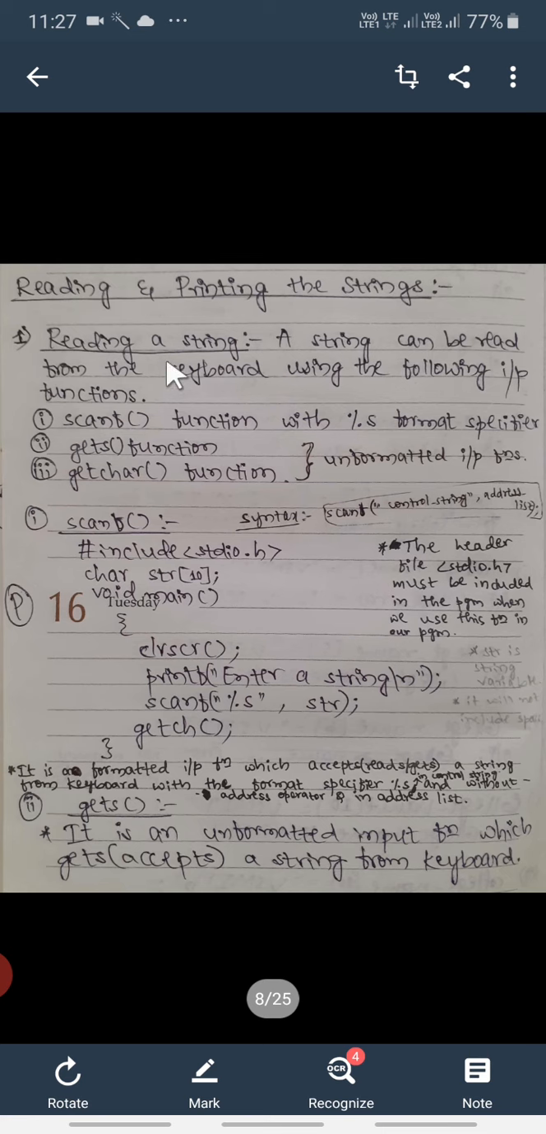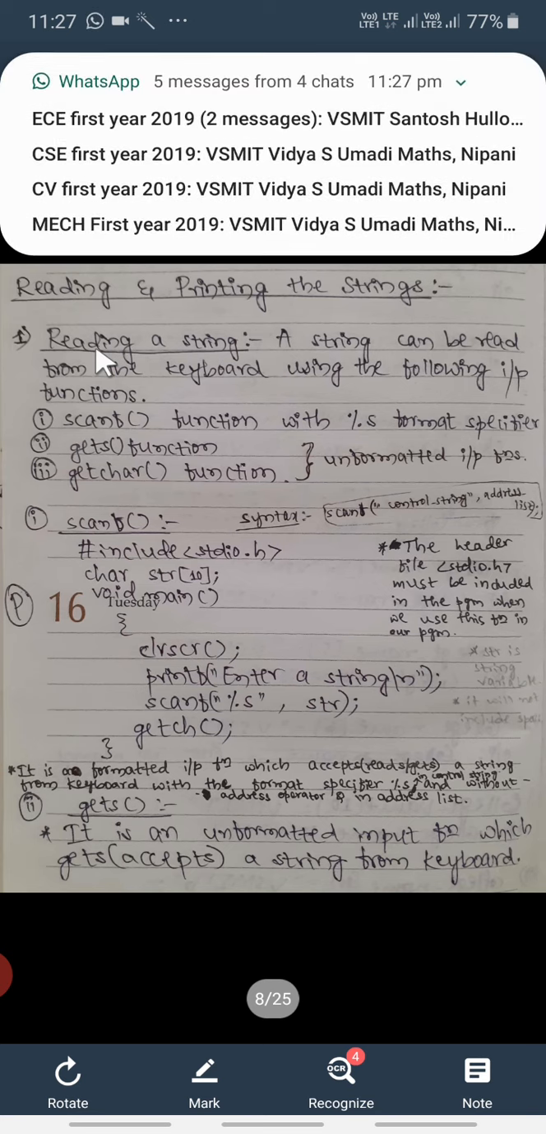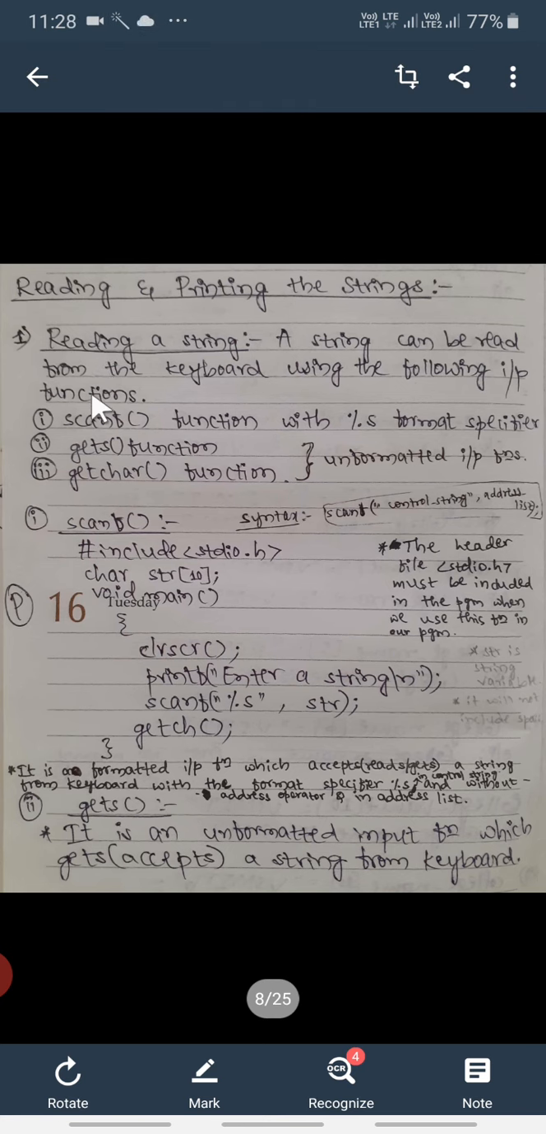Now we will see how to read the strings and how to print the strings. So of course, to read the string we have to use some standard input functions, like scanf. Along with scanf, in strings we use another two functions to read the strings. One is gets, that is nothing but get string, and second is getchar function. So totally we use three functions. We can use any one of these based on the situation to read the string.